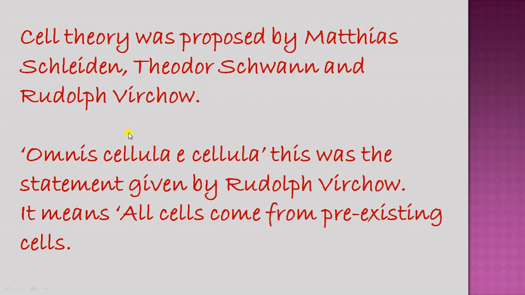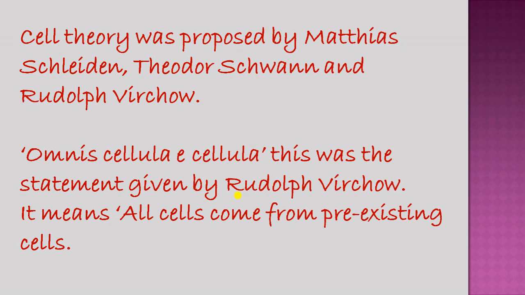So here Rudolf Virchow gave a statement that is known as omnis cellula e cellula. It is in Latin language. It means that all cells come from pre-existing cells.